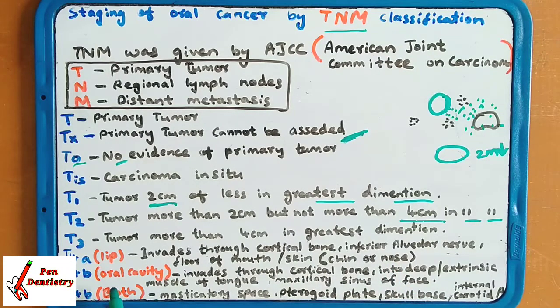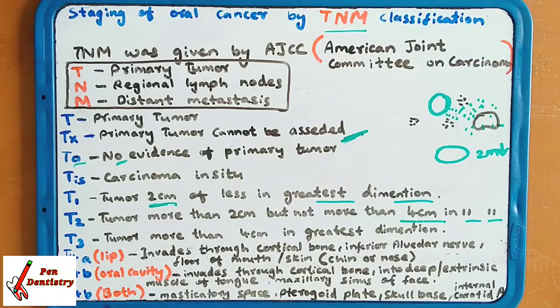In the oral cavity, it invades through cortical bone into deep extensive muscles of tongue, maxillary sinus of the face. And in both, there is masticatory space, pterygoid plate, skull base, internal carotid artery. In both, it can take place at masticatory space, pterygoid plate, skull base. These all invade in both.